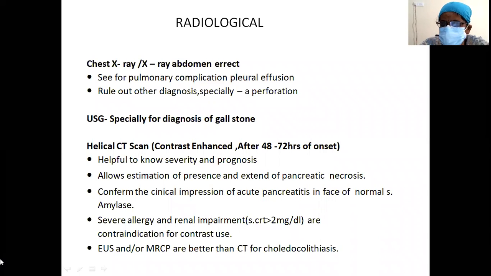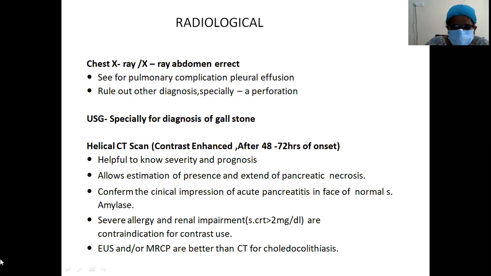Ultrasound you want to do to find out if any gallstones are there. A contrast CT will help in severity and prognostication. It allows estimation of the presence and extent of pancreatic involvement, to check if there is any pancreatic necrosis. Endoscopic ultrasound or MRCP are better than CT for choledocholithiasis.